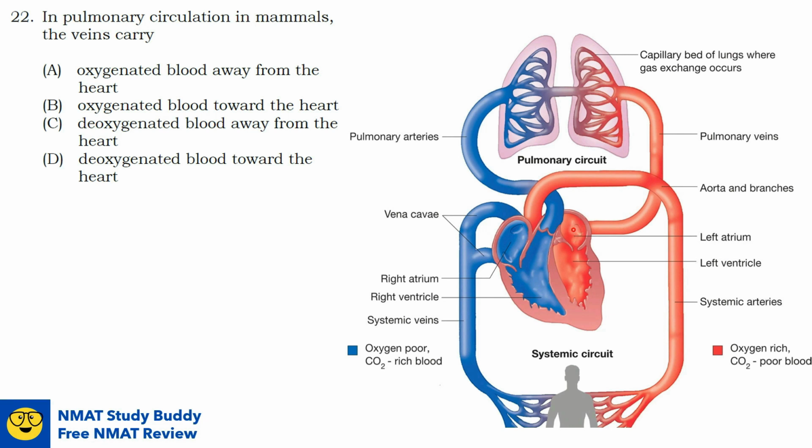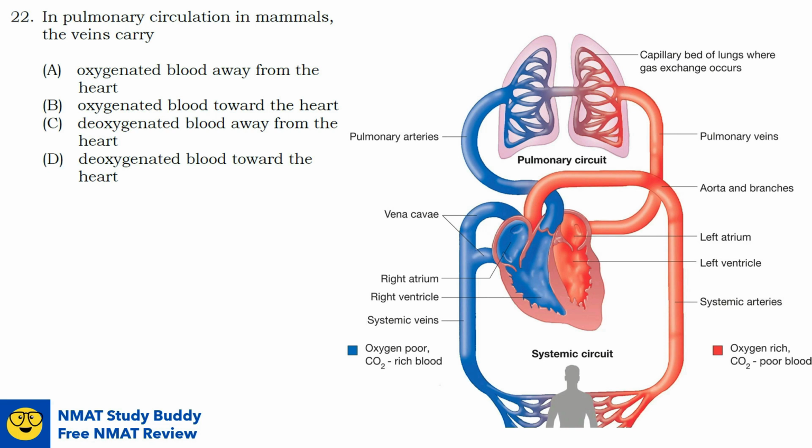Then it flows past the mitral or bicuspid valve into the left ventricle. The left ventricle pushes the oxygen-rich blood past the aortic valve into the aorta. From there, the oxygen-rich blood flows out of the heart and spreads throughout the arteries of the body, as you can see here in the systemic circulation.